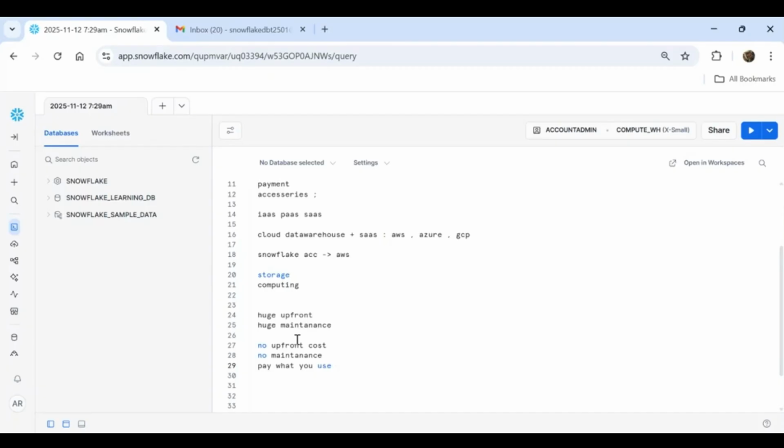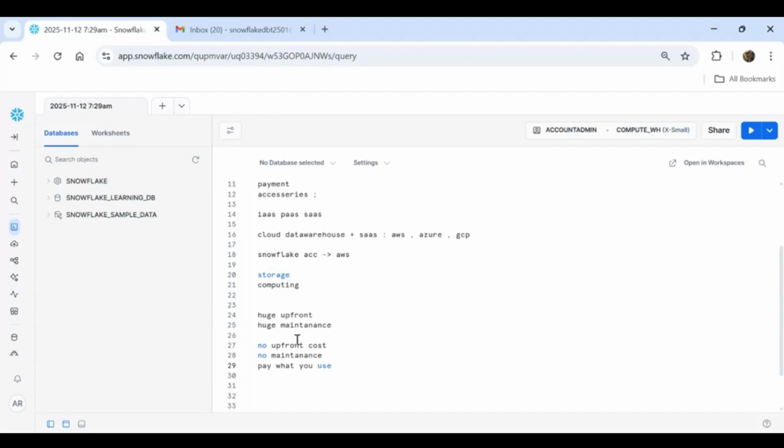Uber does not have ownership of the cab. What Uber has done is create one platform. On that platform, we as users log in, and the car owner also logs in. We take the service from the car owner and we pay the amount to the Uber platform. Uber keeps their cut and pays the remainder to the car owner. That is the business model.